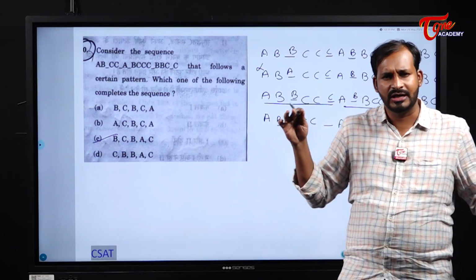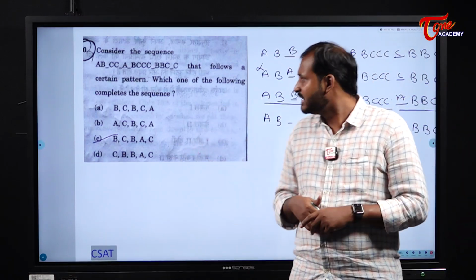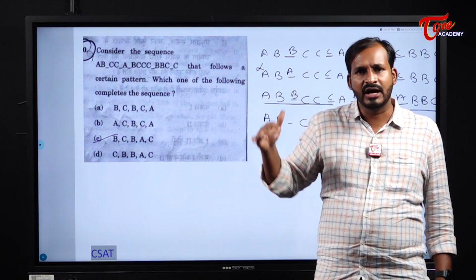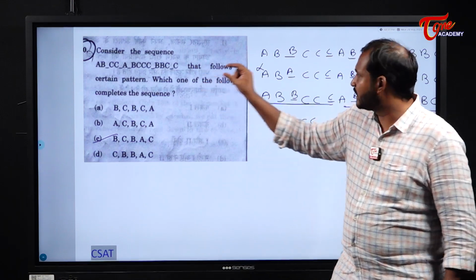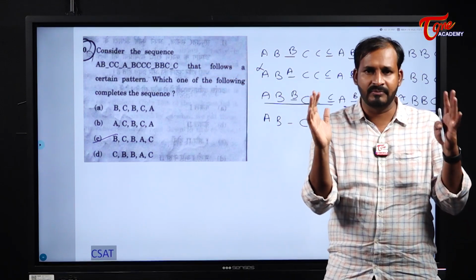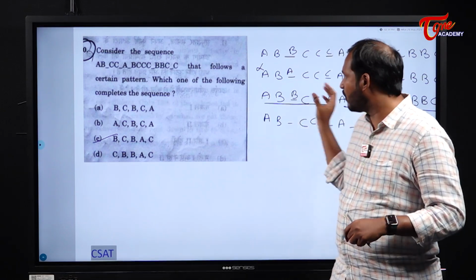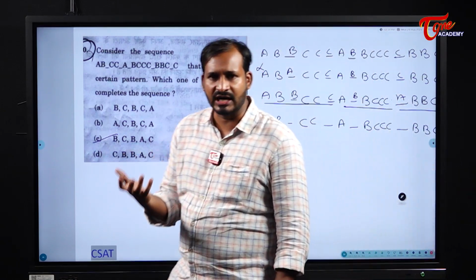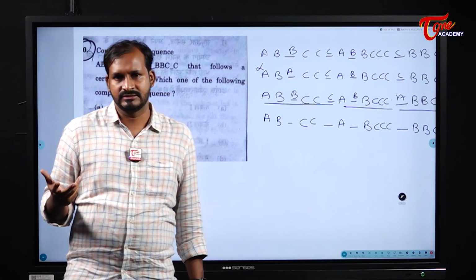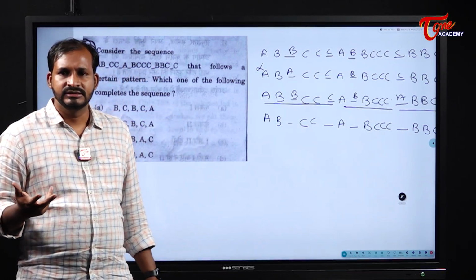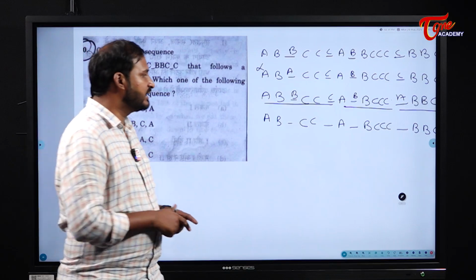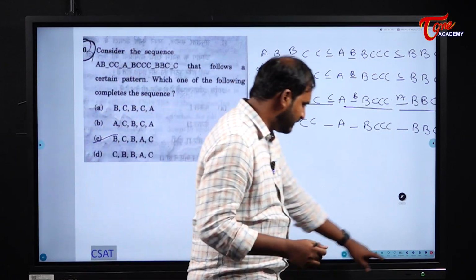Don't think too much or try to split it, this, that, everything. Simply write it 4 times, one above the other. By seeing the question once, write it down by taking some space and simply put all the options, whichever looks convincing for you, that will be our answer. Right? Is it correct? So keep that in your mind and try to solve it. Next one.